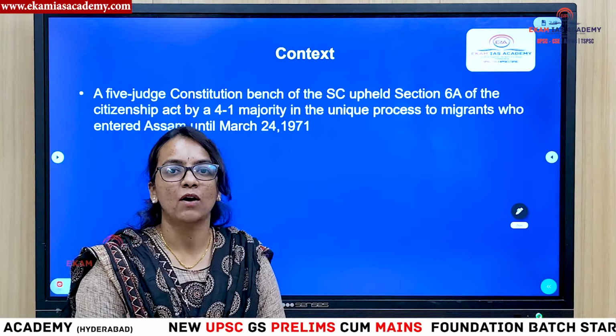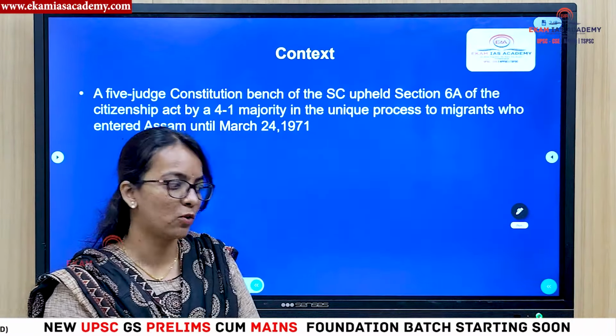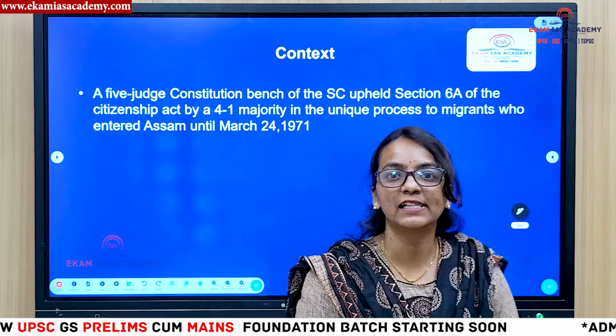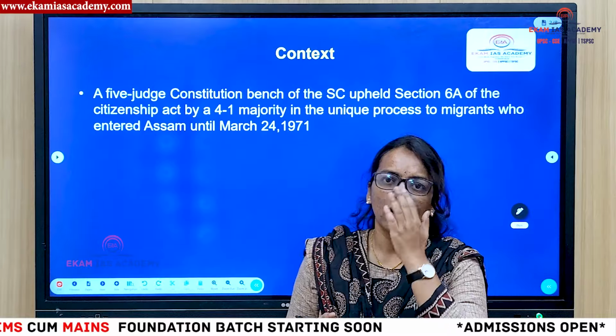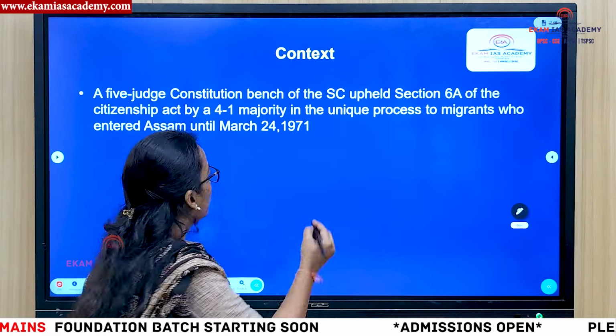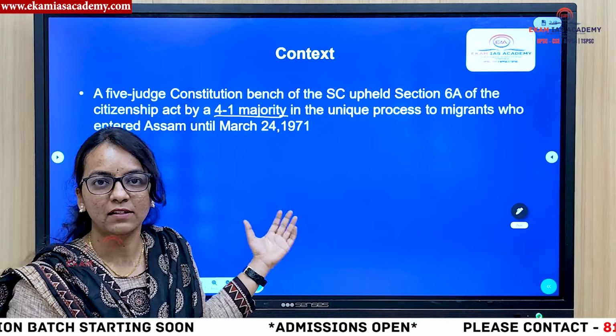What is the context? Why are we discussing this? Recently, a 5-judge constitutional bench of the Supreme Court upheld that Section 6A of the Citizenship Act 1955 is valid. The Supreme Court upheld it by a 4:1 majority. So, that is the reason it is in the news.